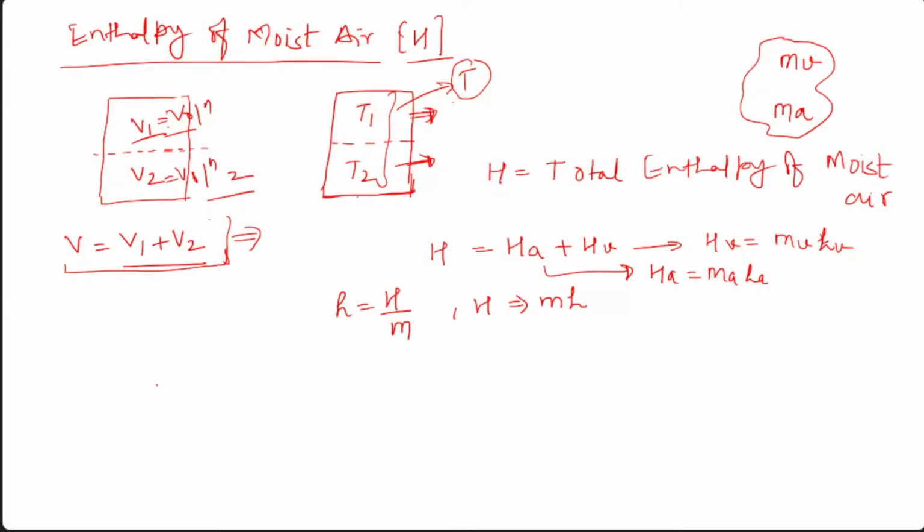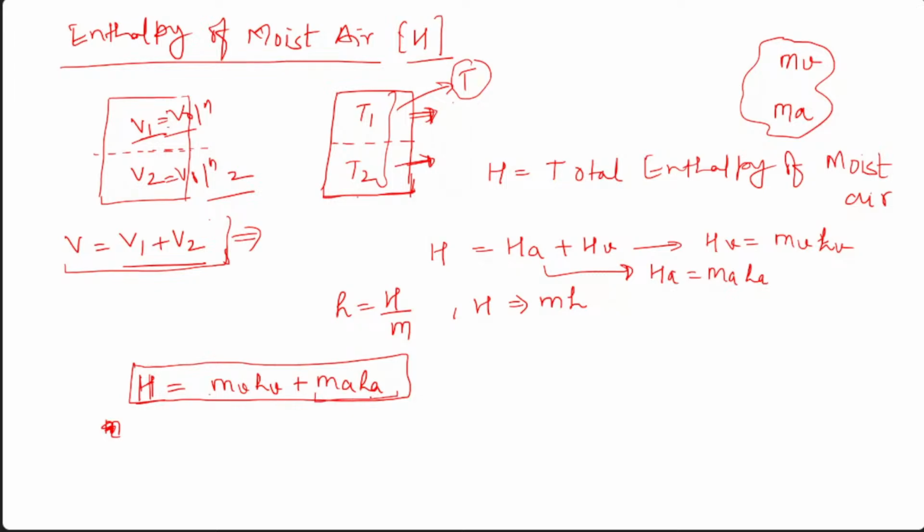So finally what we can write is H equals MA hA plus MV hV. This is the total enthalpy of the moist air, which is the summation of the enthalpy of the vapor part and the enthalpy of the dry air part.